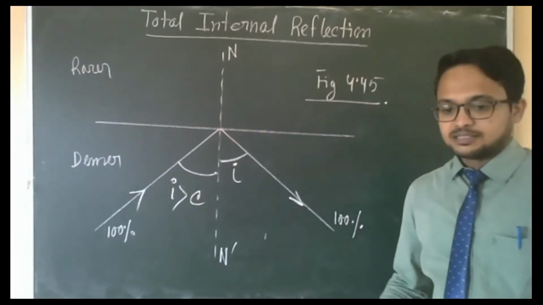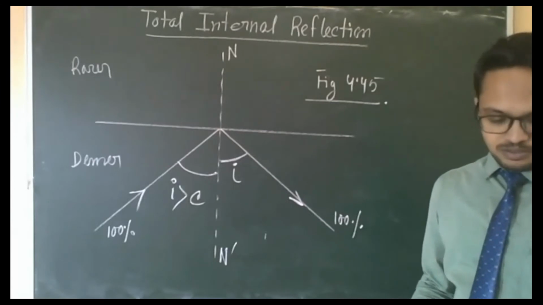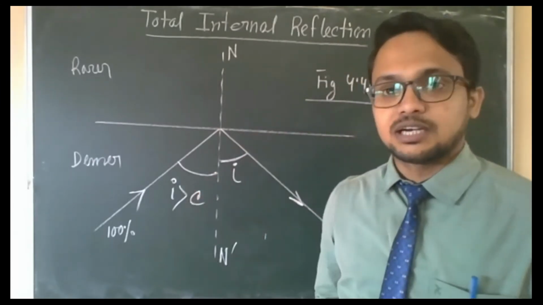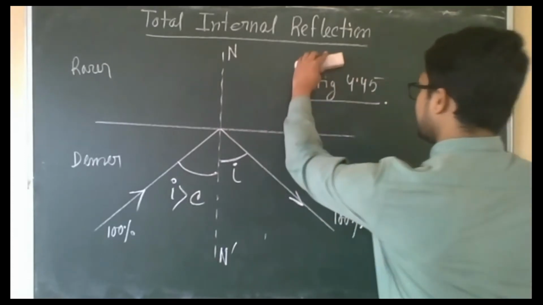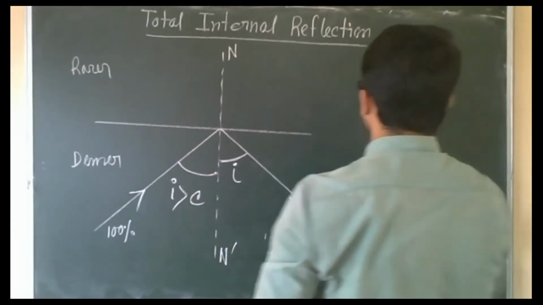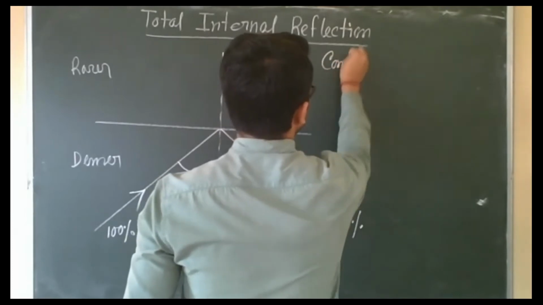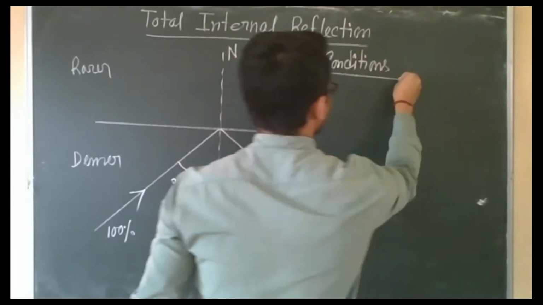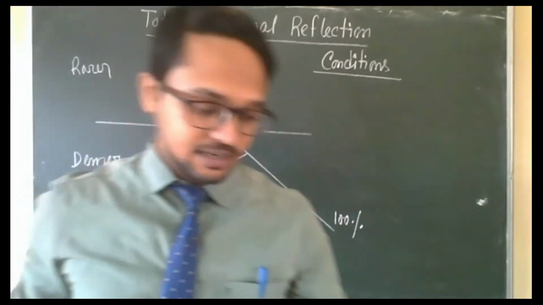Just after that definition, one heading is there: essential conditions for total internal reflection. That is also a very, very important question. So what are the conditions? Two conditions are there, very, very important. Mark it.